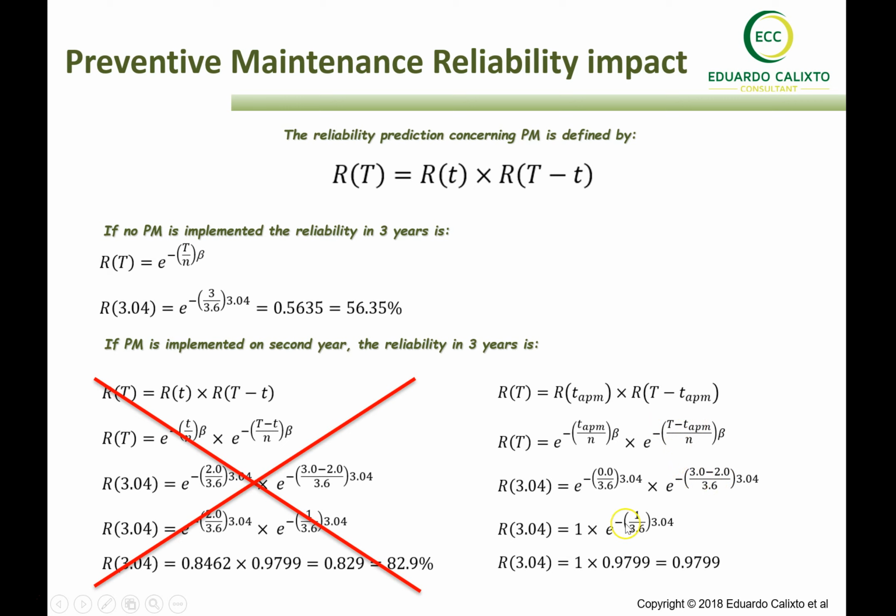So we will still have, in the end, the reliability at 3.04, not 82%, but 97.99%, which is higher. And of course, whenever we go and in 2 years do the preventive maintenance again, we will keep such reliability at a higher level because we always multiply by one the reliability after the period of time.